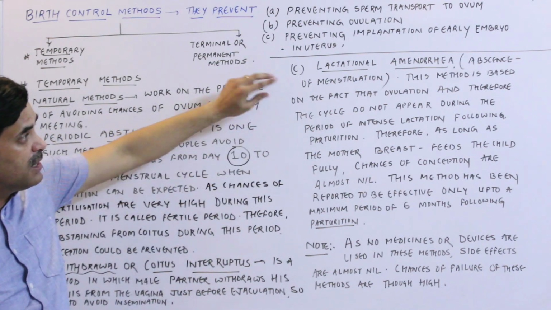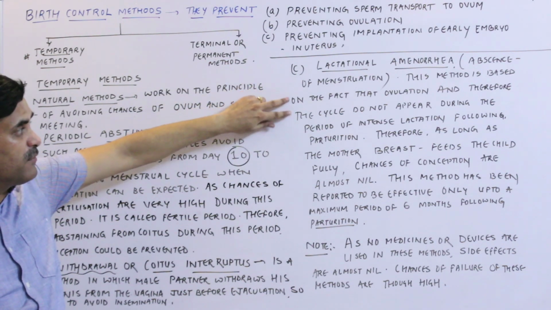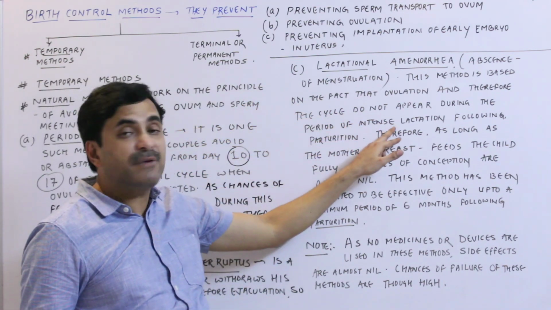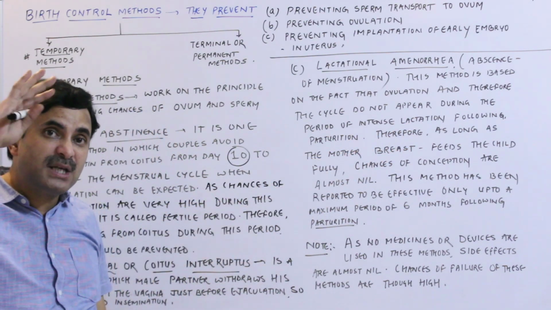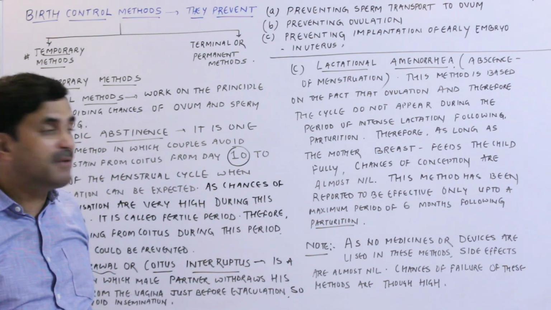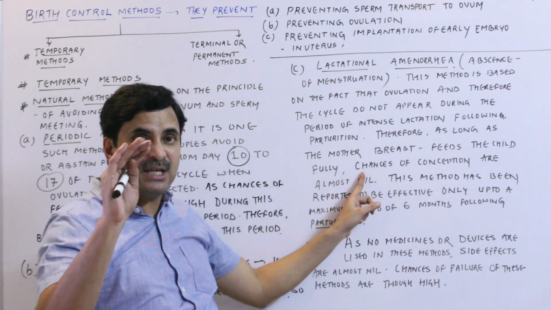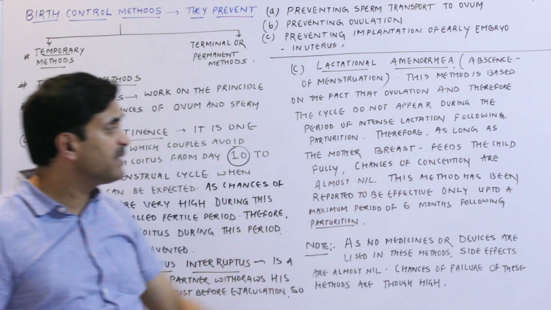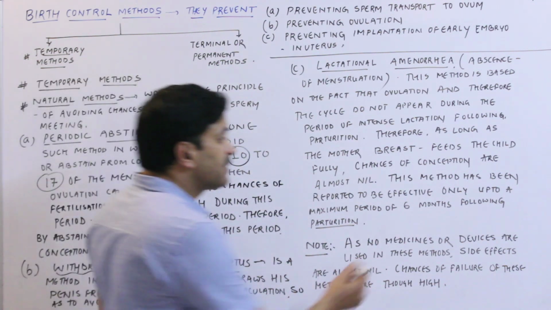So absence of menstruation: this method is based on the fact that ovulation and therefore the menstrual cycle do not appear during the period of intense lactation following the parturition. Just after the parturition, up to 6 months, there is no menstruation in the female, so definitely no ovulation will occur. Therefore, as long as the mother breastfeeds the child fully up to the age of 6 months, chances of conception are almost nil. This method has been reported to be effective only up to a maximum period of 6 months after the parturition.